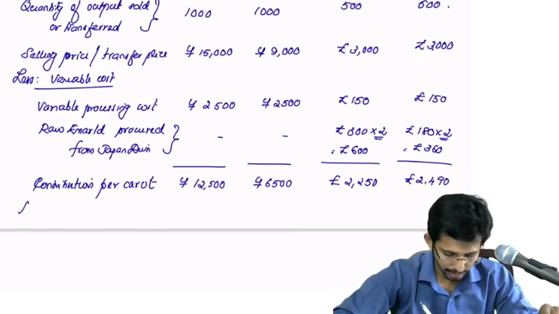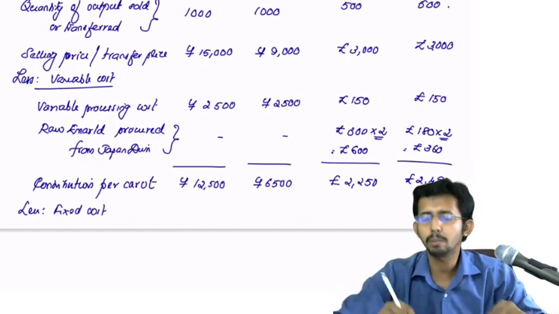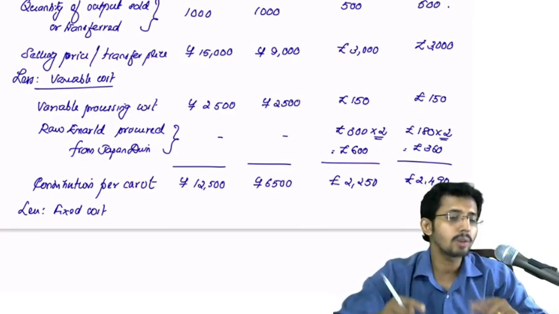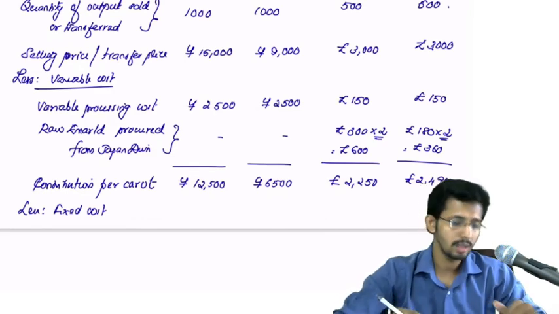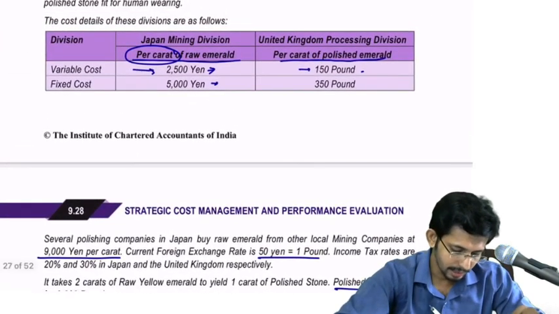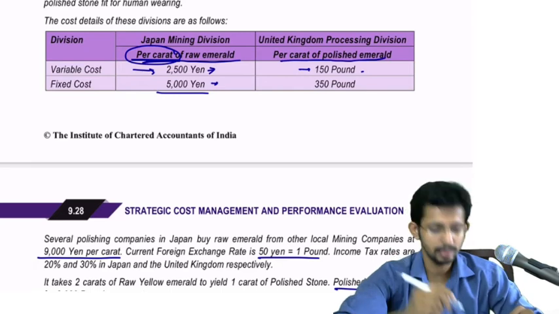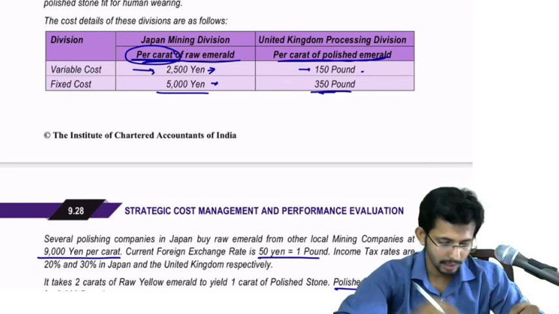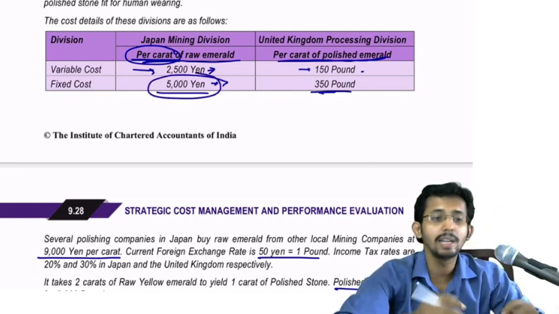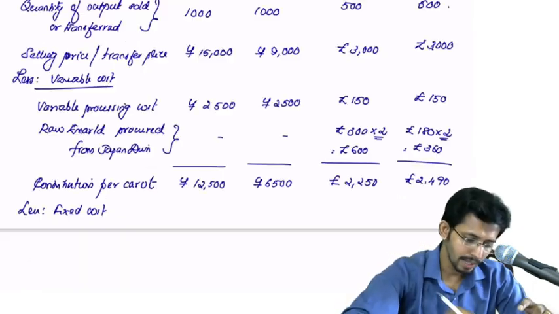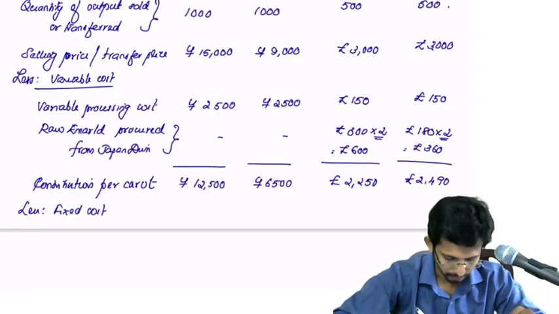Then what you have to do? Less fixed cost. Generally what you do, once you compute the contribution per unit, you will multiply that with the number of units and you find out the total contribution. Then from the total contribution only you reduce the fixed cost. But here the problem is, what is given in the question is not the total fixed cost, it is fixed cost per carat of the raw emerald as well as per carat of polished emerald. So you can't compute the total fixed cost because that is not available here. The budgeted activity and all is not available. So what we are doing is, we are considering the fixed cost per unit itself, per carat.